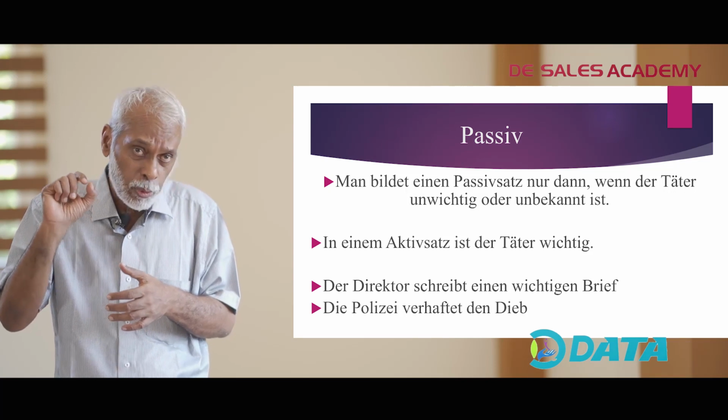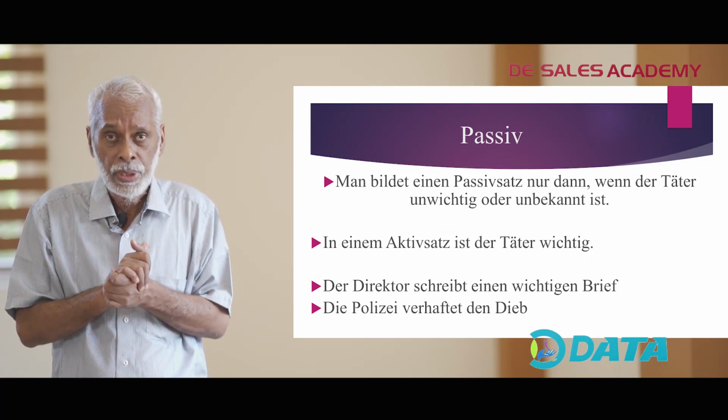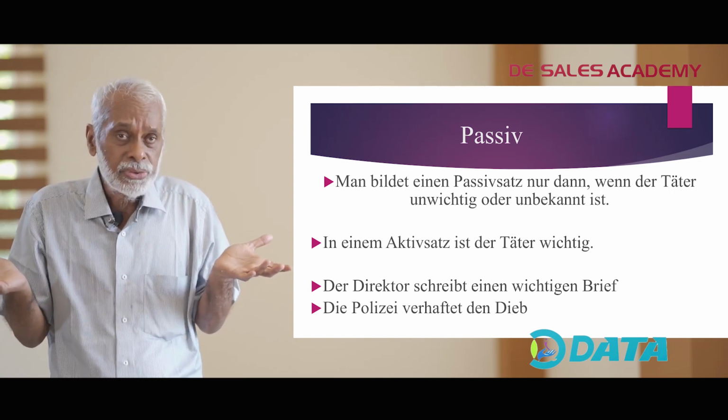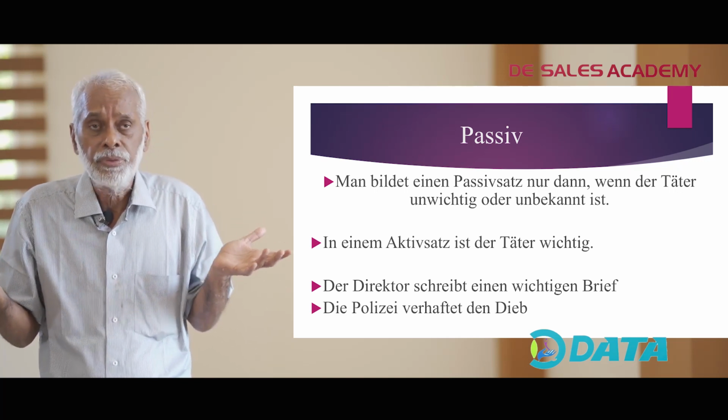But when we talk about passive sentence, der Täter ist absolut nicht wichtig.